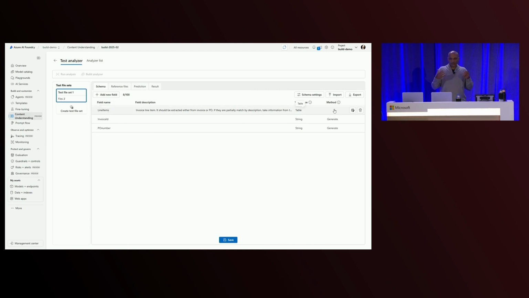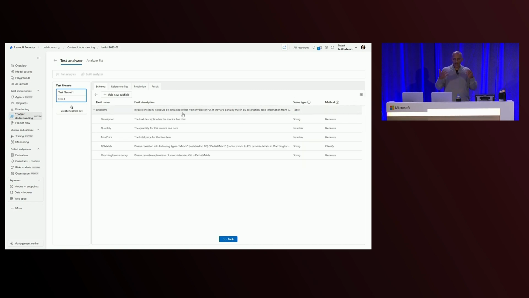The PO number, we obviously want that extracted from the PO. And the line items, we want that extracted from the line items as well. But you'll see that there's an additional field I have here, right? So in addition to the typical things like the descriptions and the item name and the quantity, I have this new field called PO match. OK, so let's double click on this.